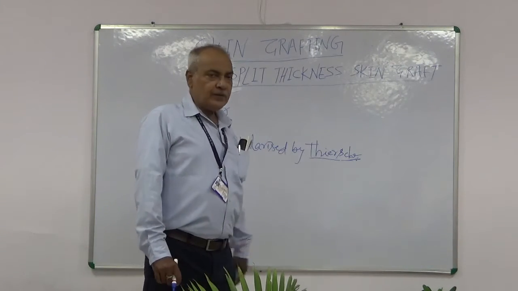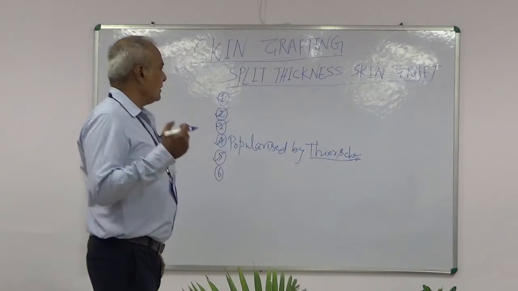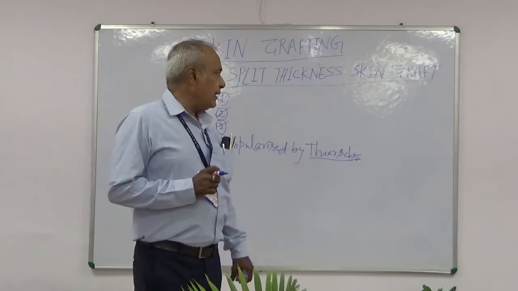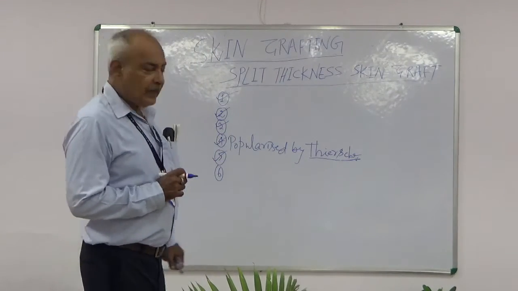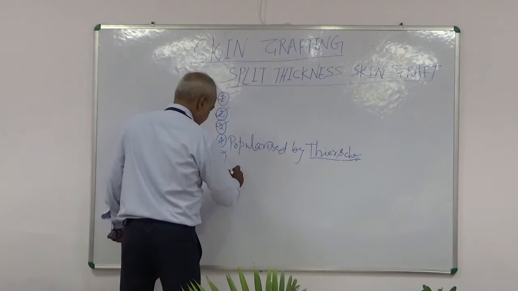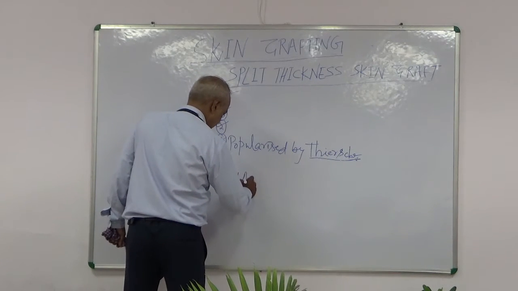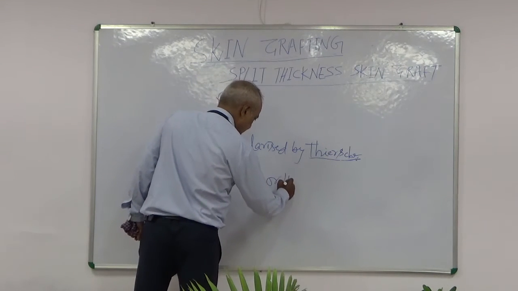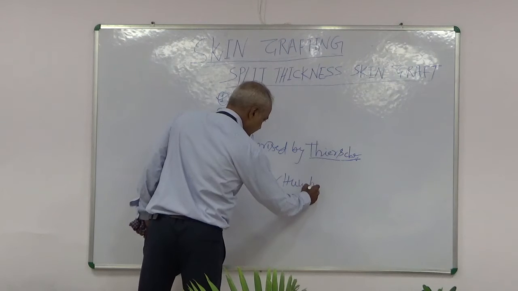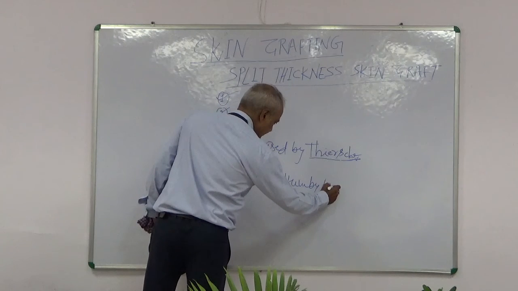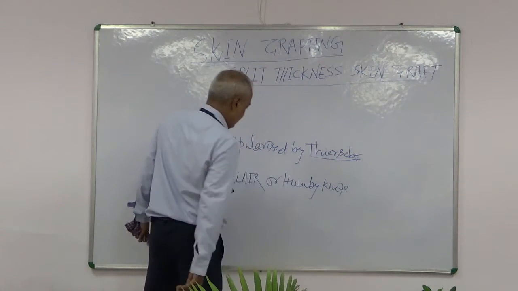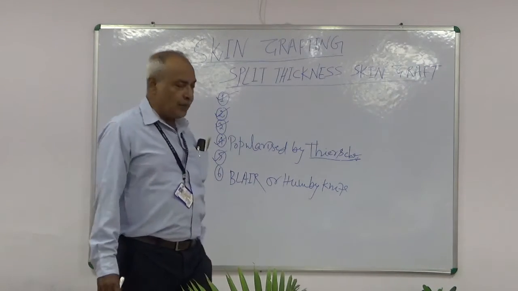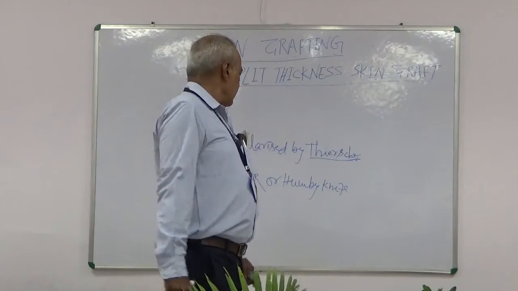Split thickness skin graft is taken from thigh with help of Blair or Humby knife.